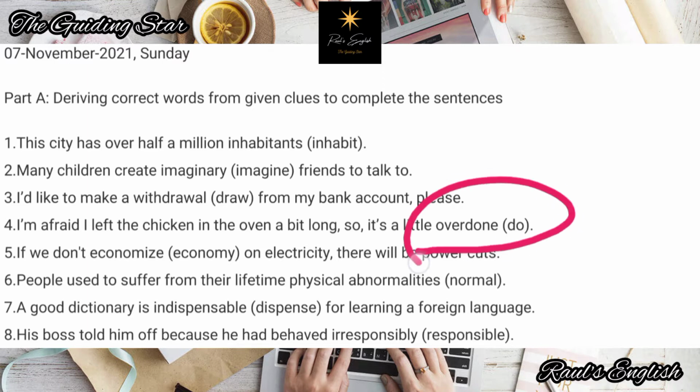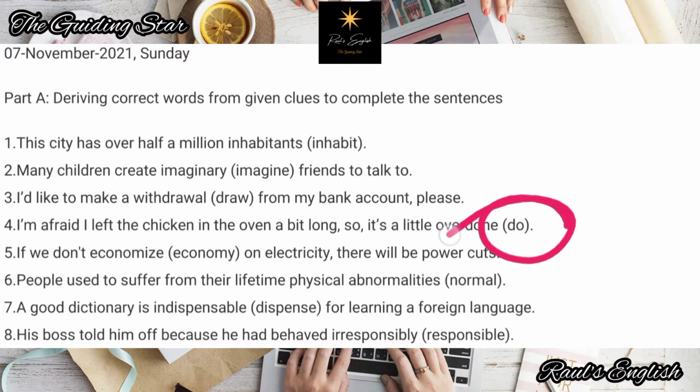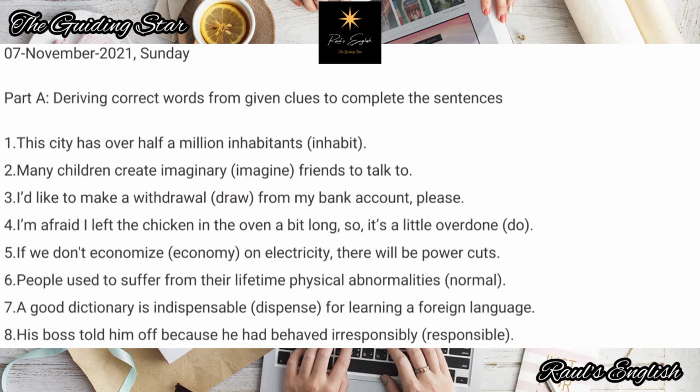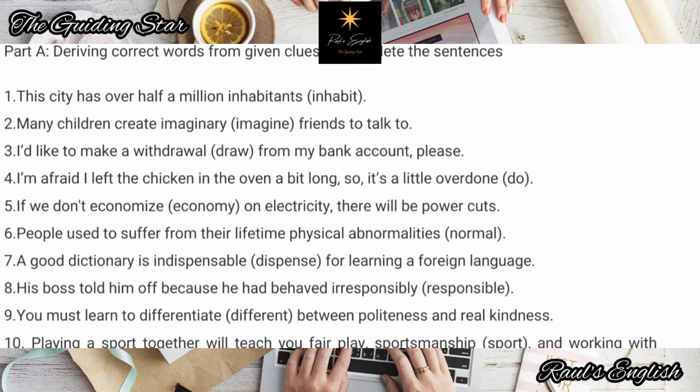But some of you have put doing over there. It's a little doing. It's a little do. What's that? It's a little did. Somebody wrote it's a little did. What's the meaning of it's a little did? Or it's a little doing. It's a little doing what? Nothing. It's a little overdone. Right. Use your common sense. These 2 clues, do not confuse yourself. Do not write strange things. At least make sure the sentence construction is all right.